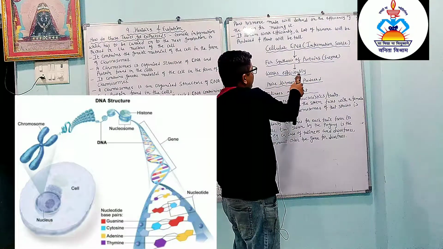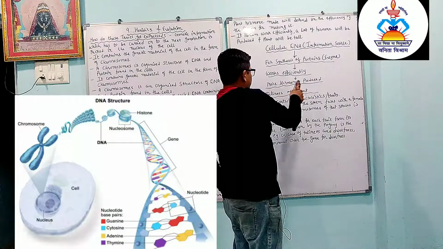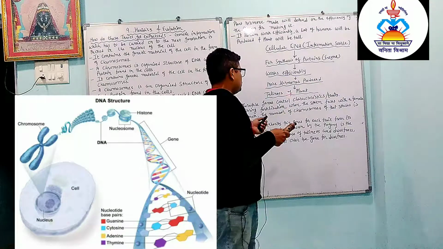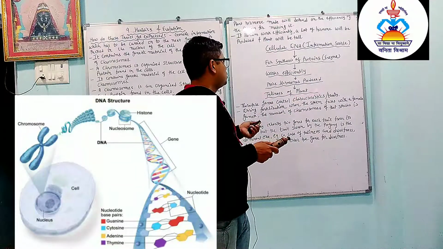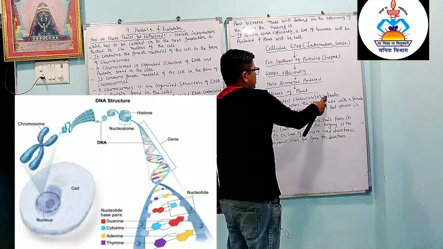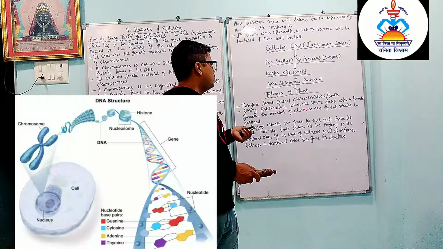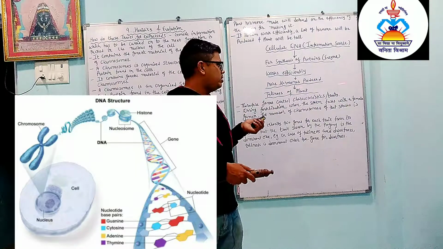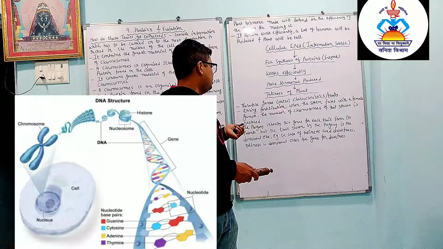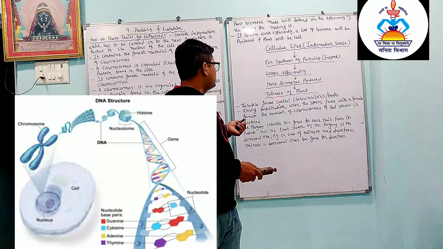After that, it works efficiently. Proteins are produced properly, work efficiently, and more hormones are produced. As more hormones are produced, we find one trait in the plant, that is the tallness of the plant. Therefore, genes control the characteristics or the traits in the plant. How can we say that? Genes produce more and more protein, more hormones are produced, and it works very efficiently.